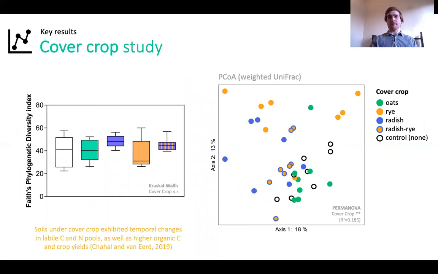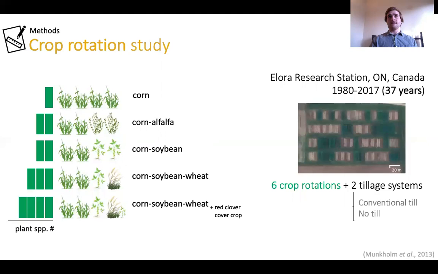Our results showed only minor effects of cover crops in soil fungal communities. On the left, we can see that fungal phylogenetic diversity was not affected by the cover crop treatments. On the right, a principal coordinates analysis shows no treatment-based grouping in terms of phylogenetic composition, even though the cover crop effect was significant.